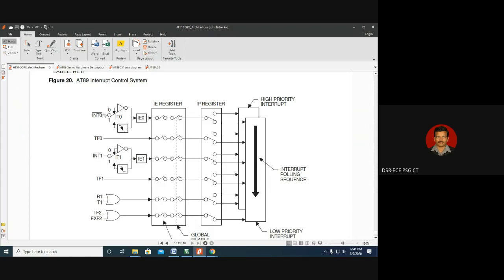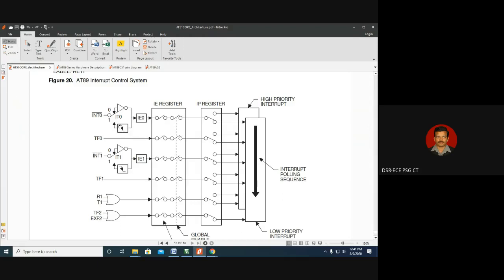Like level 0 interrupt, level 1 interrupt is there in the higher end microcontrollers. It is up to us, there will be some selection bits, whether I am enabling level 0 interrupt or level 1 interrupt. With respect to 8051, there is only level 0. There is no possibility of level 1 interrupt in 8051. Similarly, with respect to edge triggered interrupt, there is a falling edge interrupt and there is a rising edge interrupt.